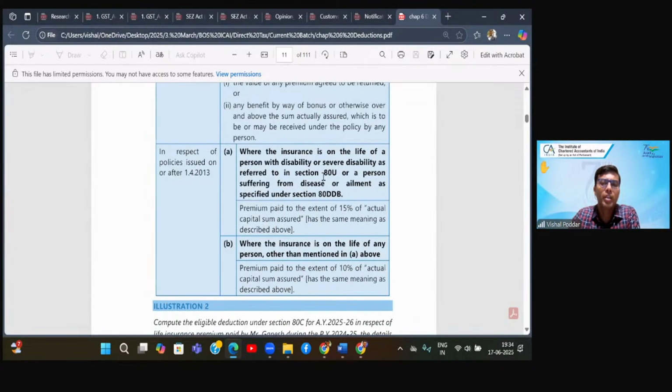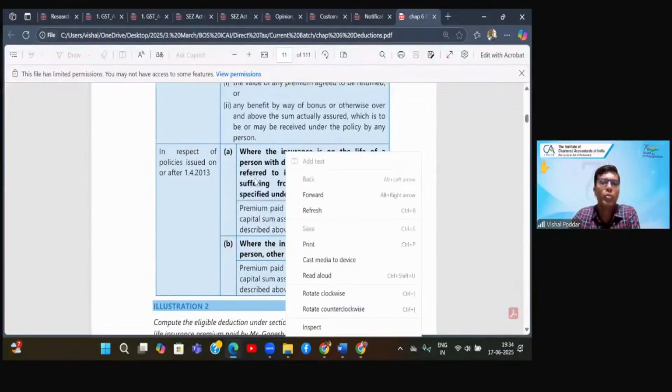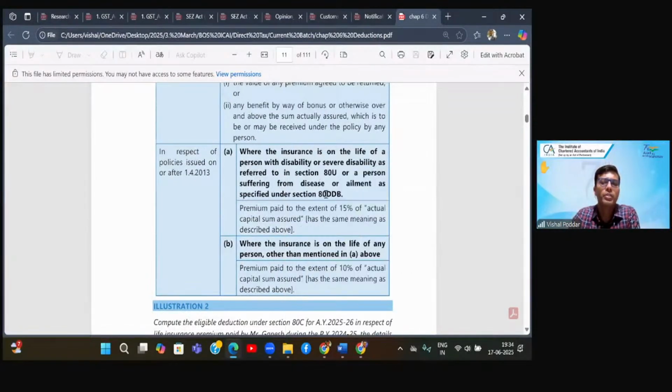That is what you study in section 80U, or who is suffering from a disease which you will study in section 80DDB. So there are two sections which we are going to study later, maybe in the next class. So if the person for whom you have taken this life insurance policy is either a disabled person or suffering from severe disability, then you are allowed a deduction of 15% instead of 10%.